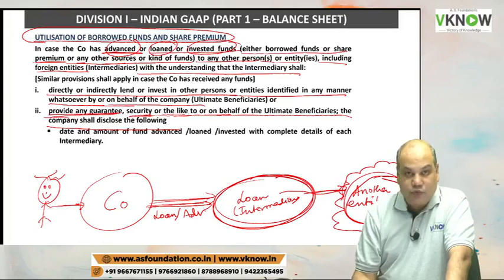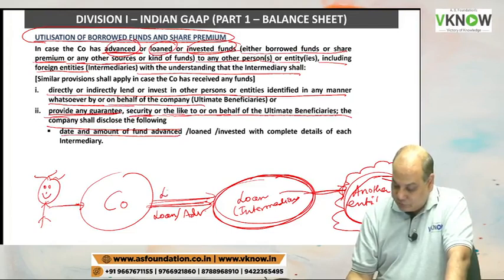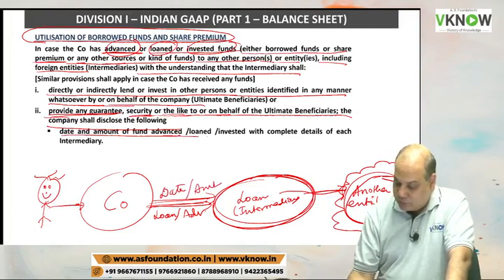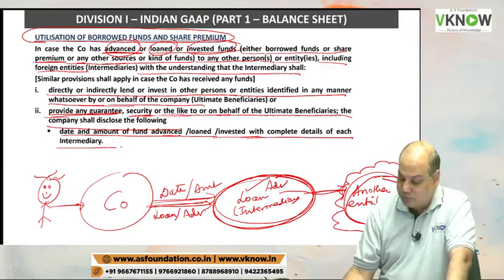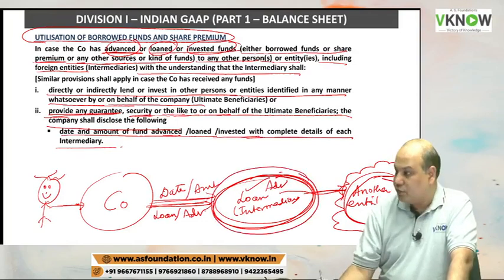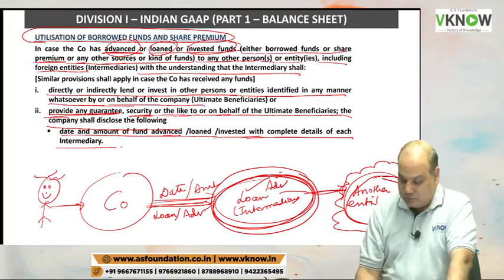The company will have to disclose the date and amount of fund advanced. On what date, what amount the fund was given as loan or advance or investment, with complete details of each intermediary. So you have to give details of all such intermediaries.